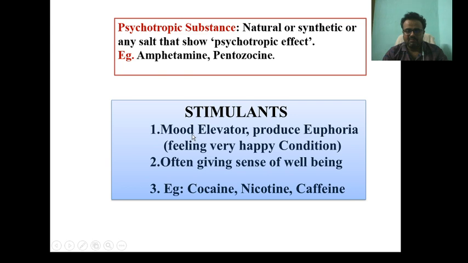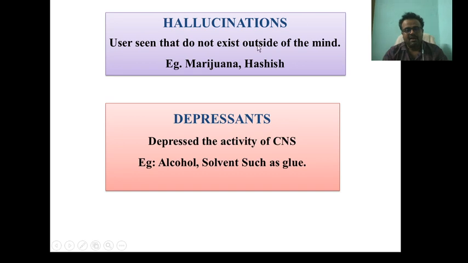Stimulants are mood elevators that produce euphoria, a feeling of happiness and a sense of well-being. Best examples are coffee, nicotine, caffeine, and cocaine. Hallucinogens produce perceptions that do not exist outside the mind.